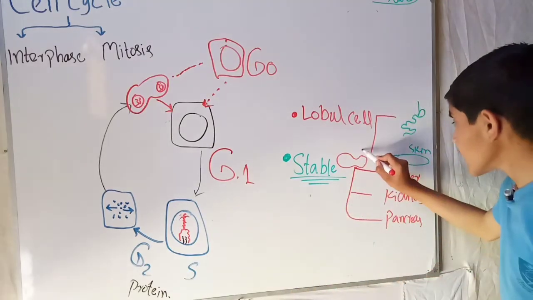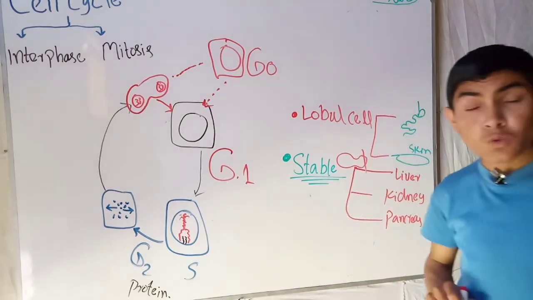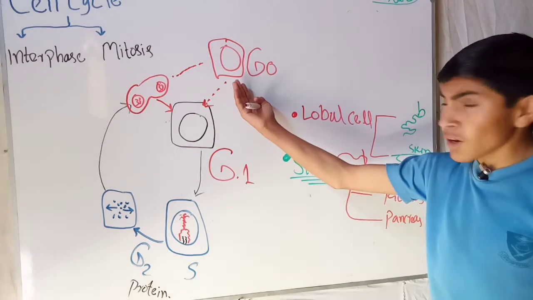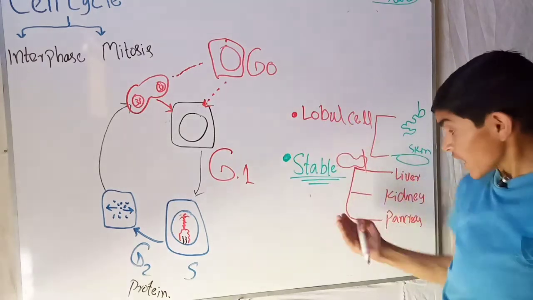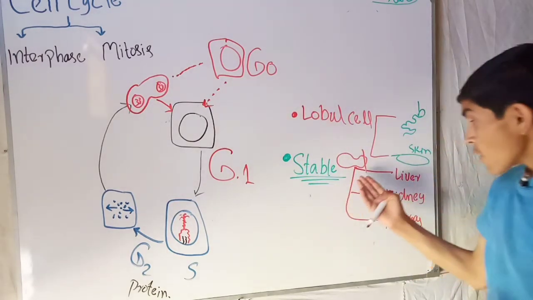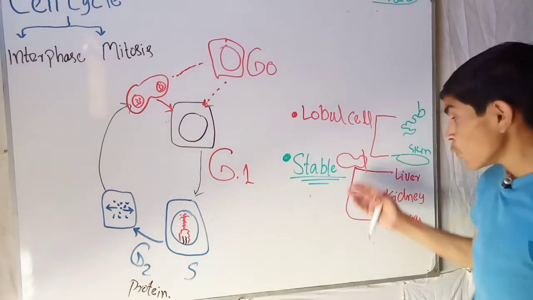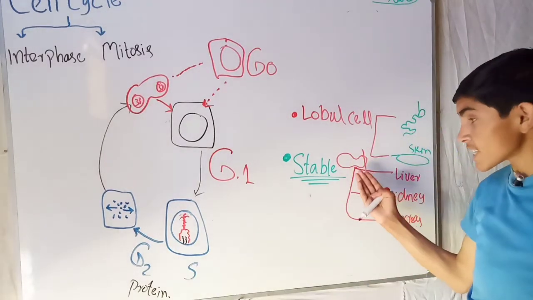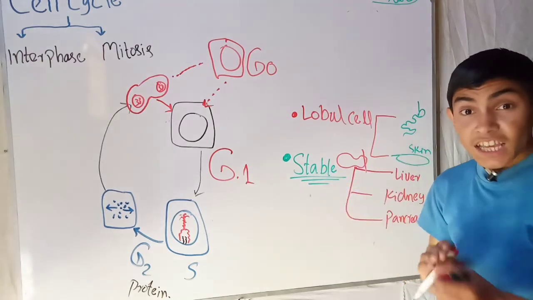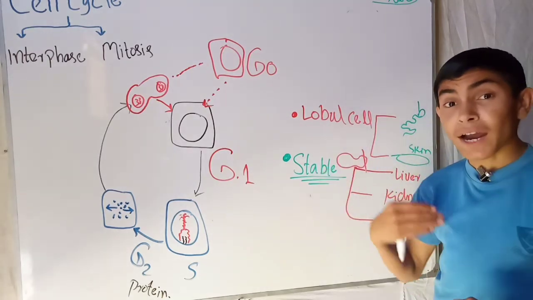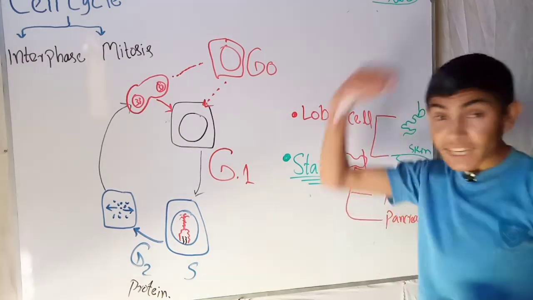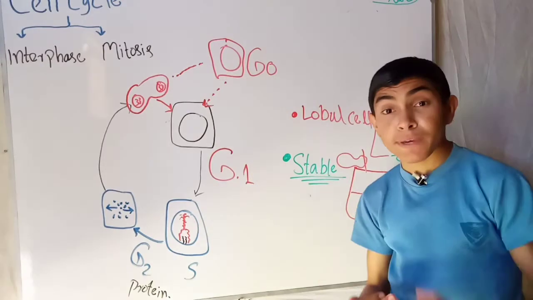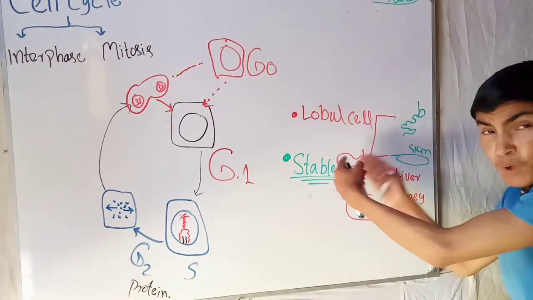so this is a liver. If I cut this part of the liver, now the liver becomes half. It had already entered the G0 phase when the liver was complete. So when I cut a little part, the liver cells, which are called stable cells, get a stimulus from the body that they have to again enter and circulate the interphase and mitosis phase in order to restore the liver.